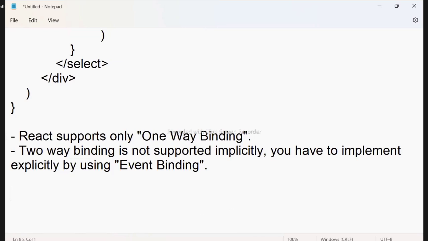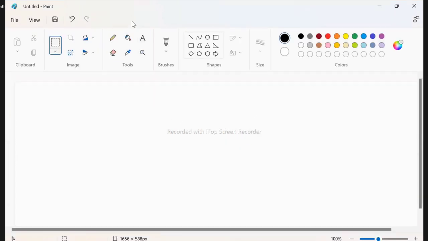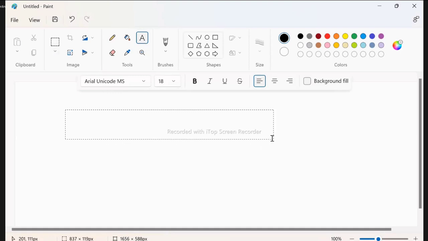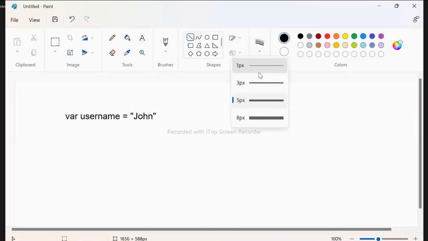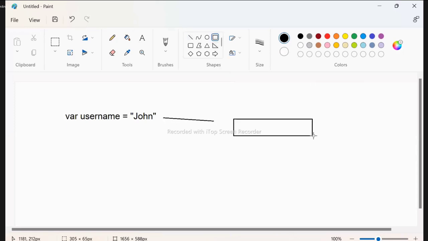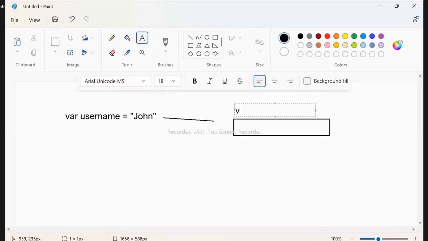Actually, what is the concept I will tell you here? See, the point is very simple. We have a username, John, some string. Now we are binding this to a text box. How do we bind to a text box? Generally, we bind to the value property. To the value, you bind that username. That means now the username will be displayed inside the text box.